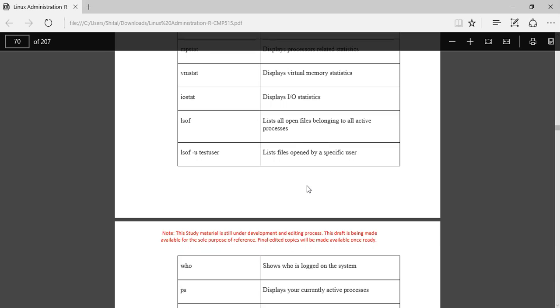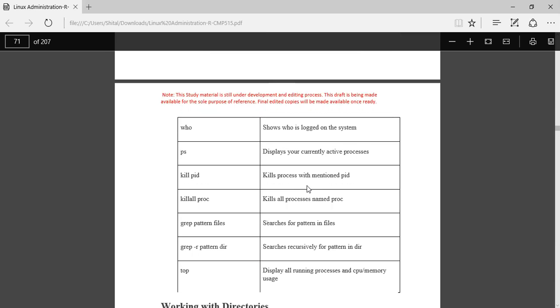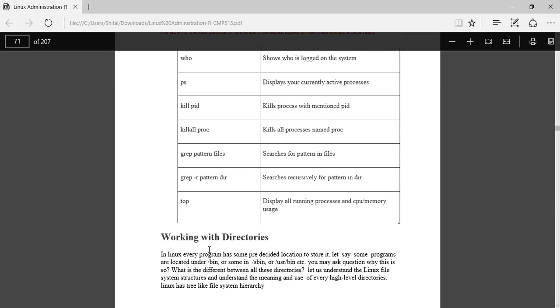Then we have seen the who command, which shows who is logged on the system. ps is for currently active processes, it gives the information about currently active processes. kill PID kills the process with the mentioned PID. Then the top command displays all running processes and CPU and memory usage. Now we have studied all the different commands and their usages.